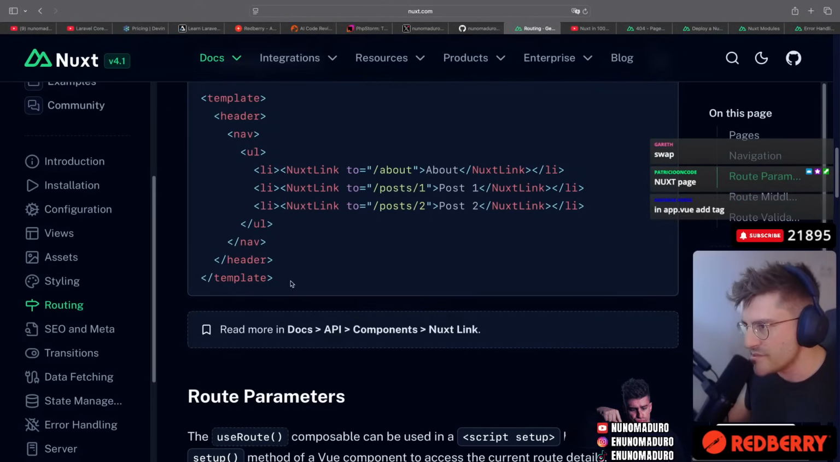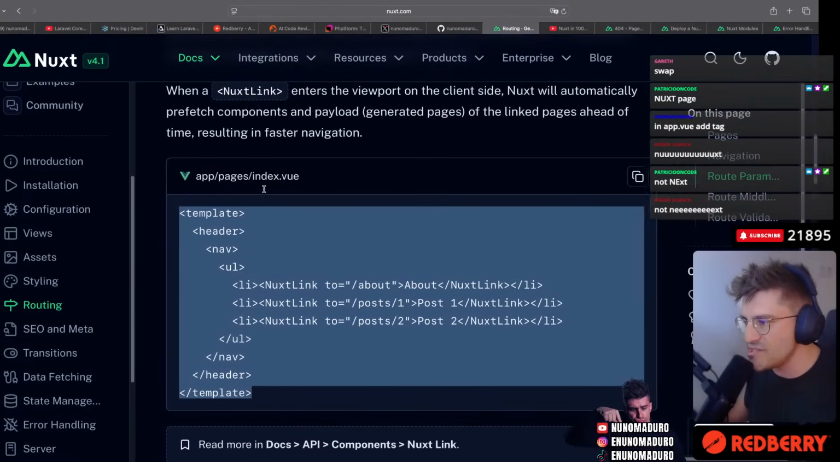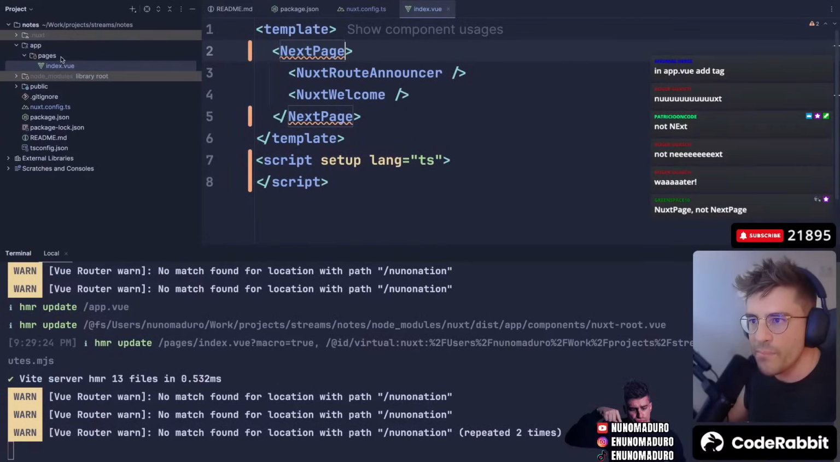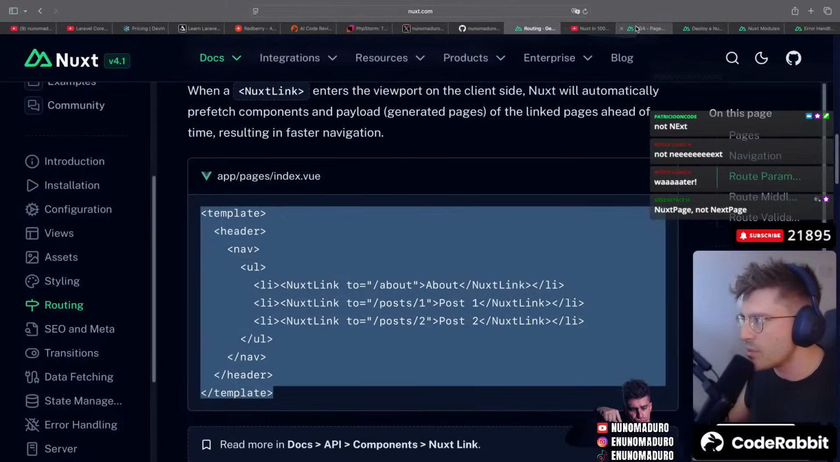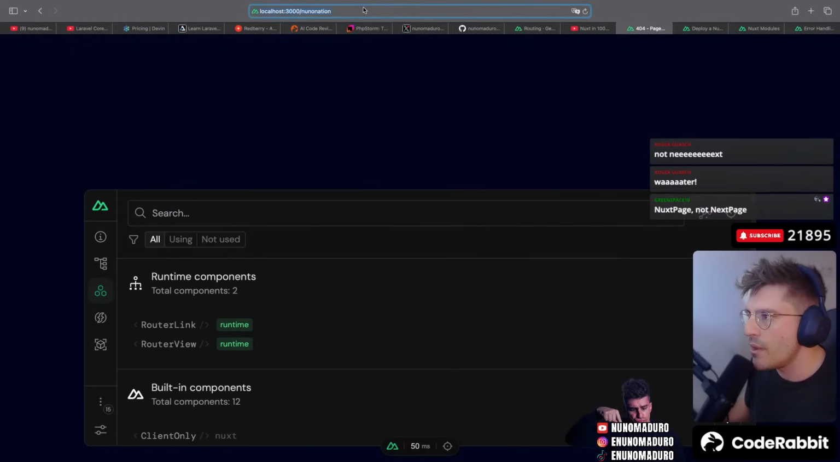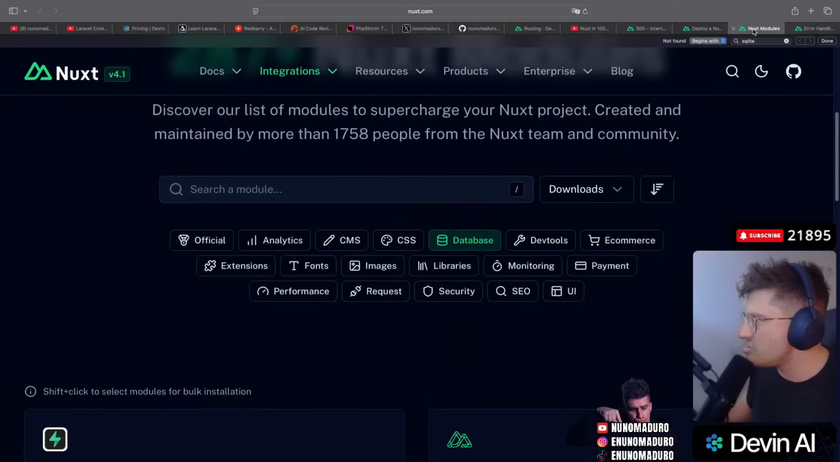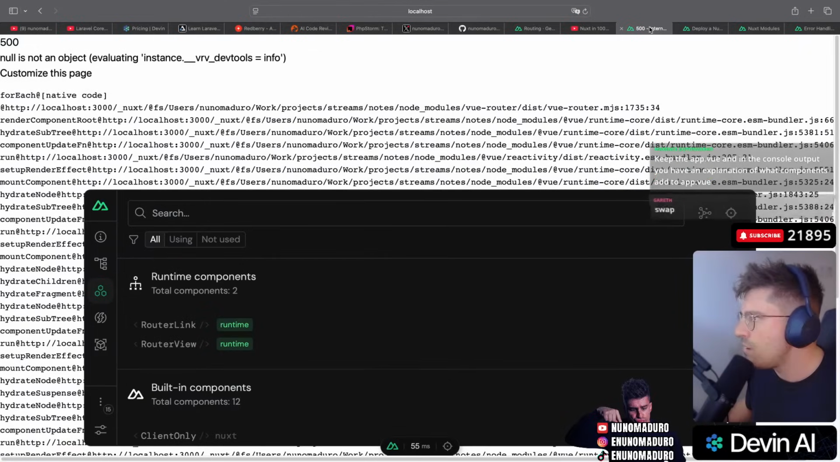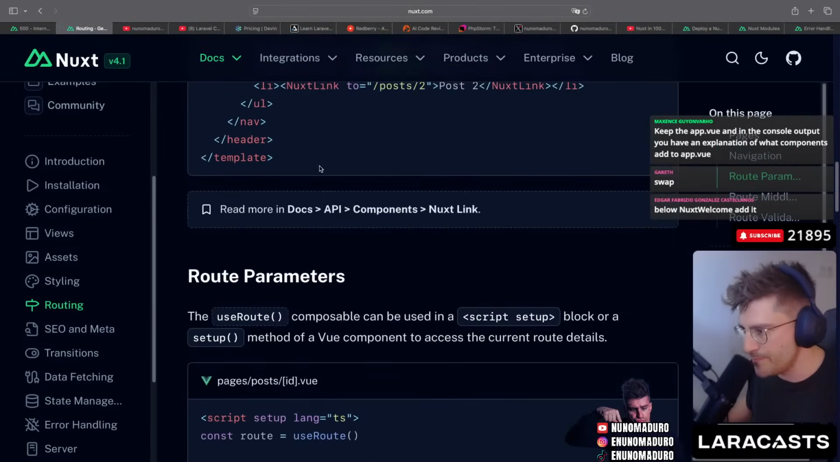Okay, let's read the docs. Let's just copy this. This will be at app pages index.vue. Okay. Add pages index.vue, and I'm going to copy paste this. Will this work now? Maybe, perhaps. Still not there. It's just not working, chat. Okay, I'm going to put this all the way left, and I'm going to move this all the way left too.